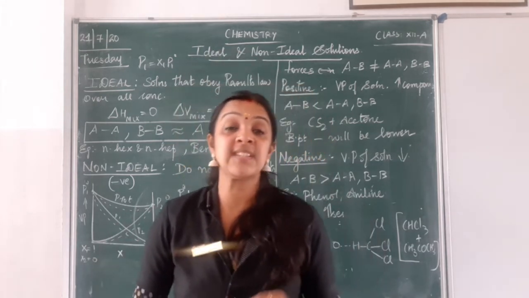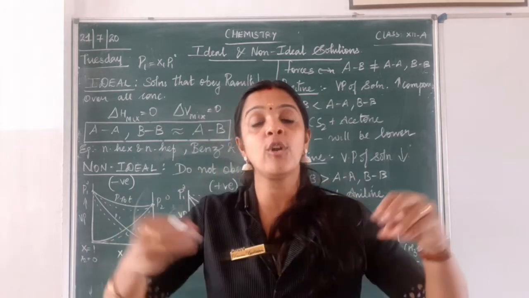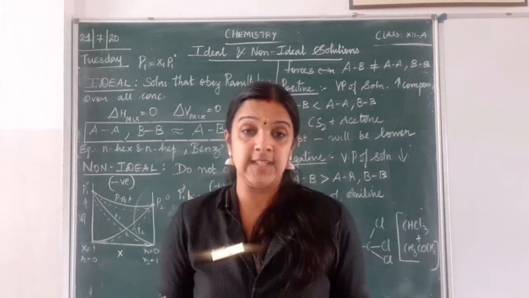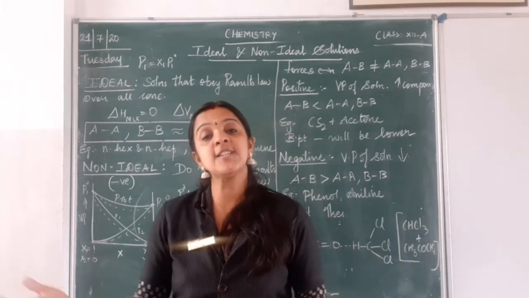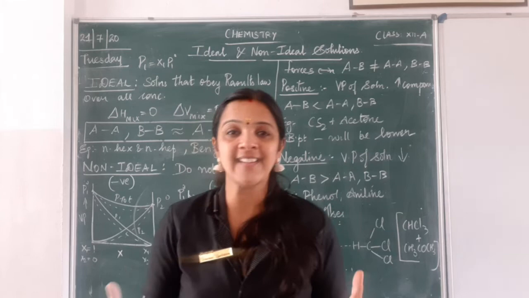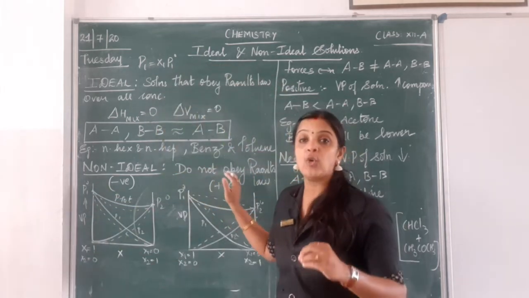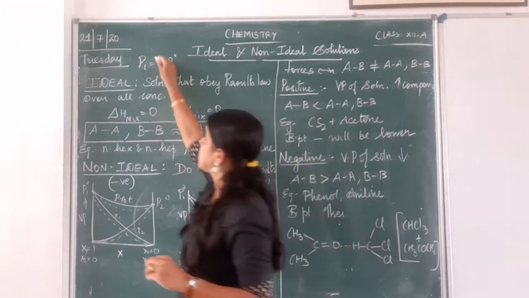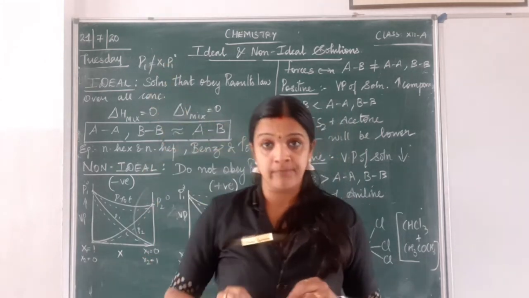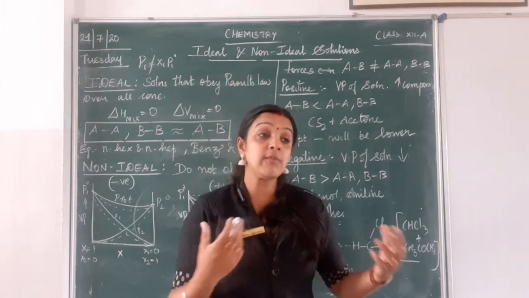But what happens in reality is we are facing more of non-ideal solutions. When I say ideal is perfect, non-ideal will be the opposite of it, right? So non-ideal solutions are those which do not obey Raoult's law. That is, this is not being obeyed. So what happens in that case? Can anybody guess what will be happening?